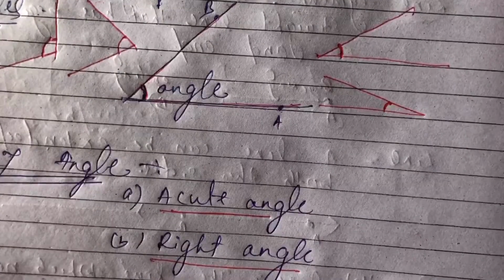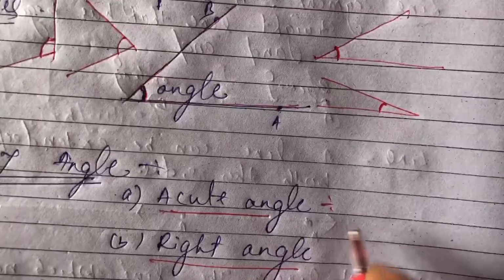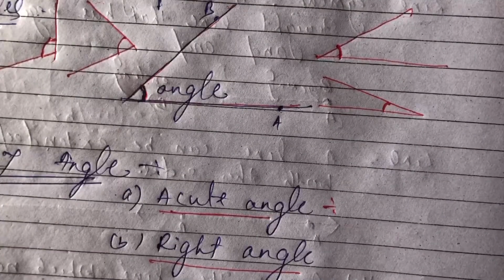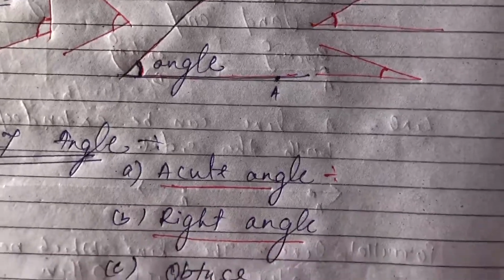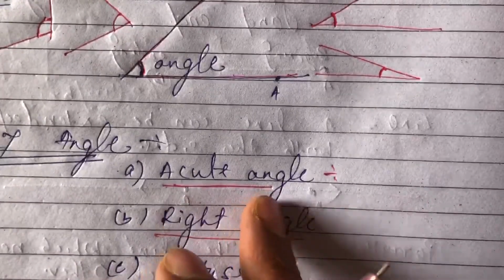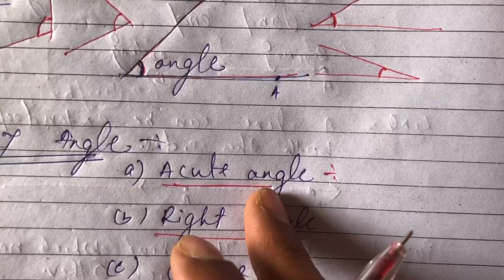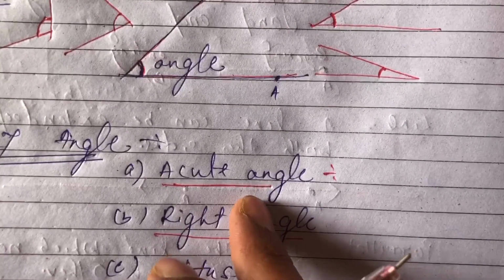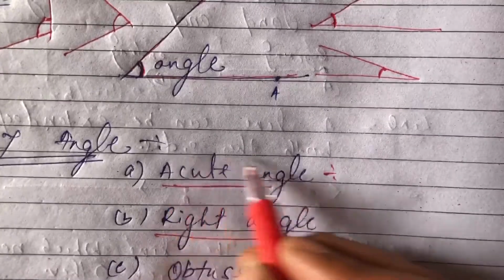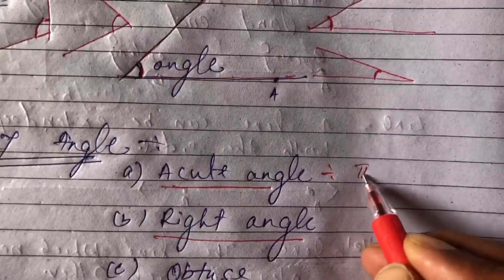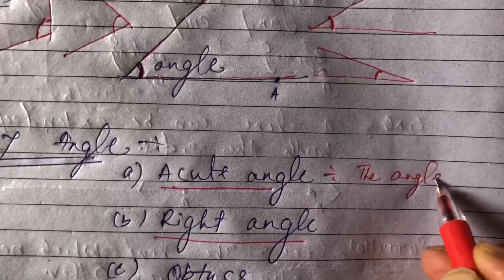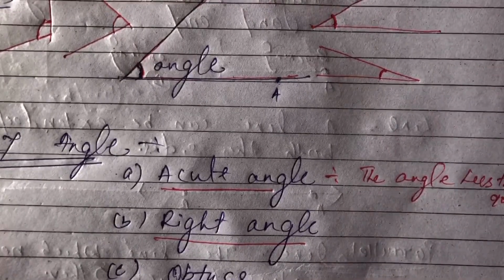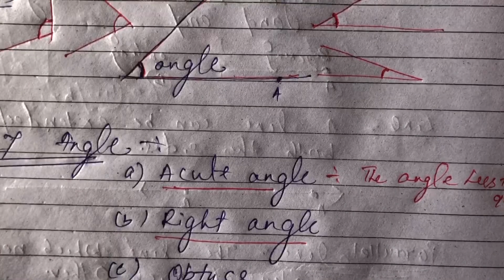Now what is an acute angle? Acute angle is the angle whose measure is less than 90. If you are measuring the angle and that angle is less than 90, then it will be the acute angle.